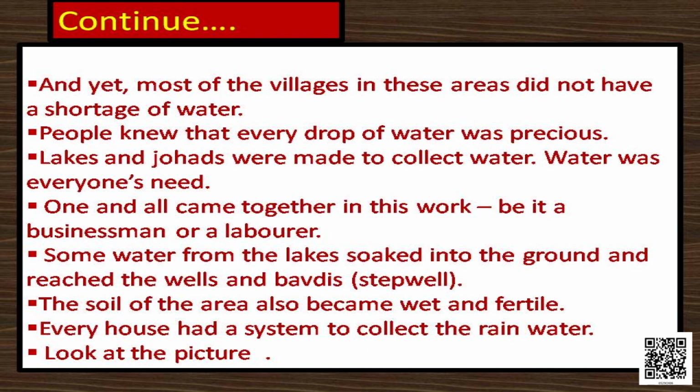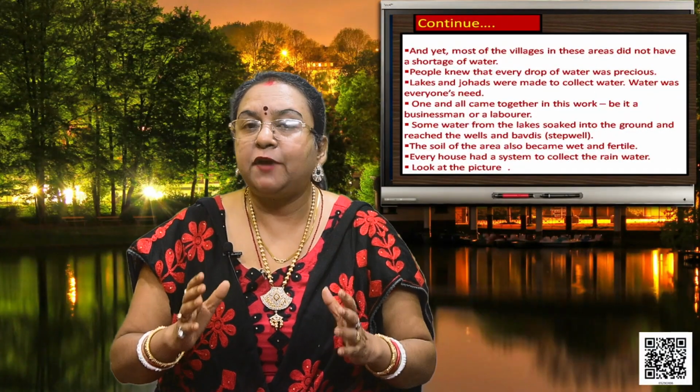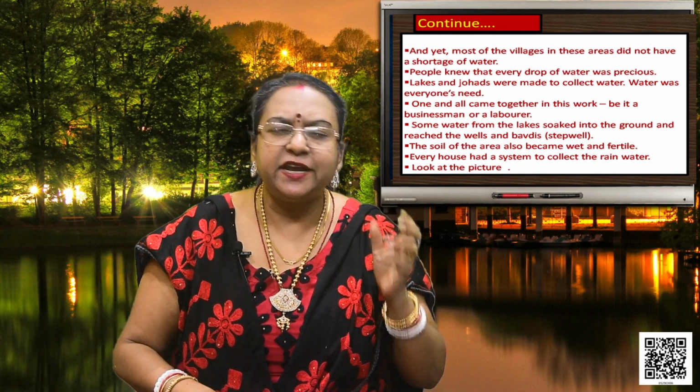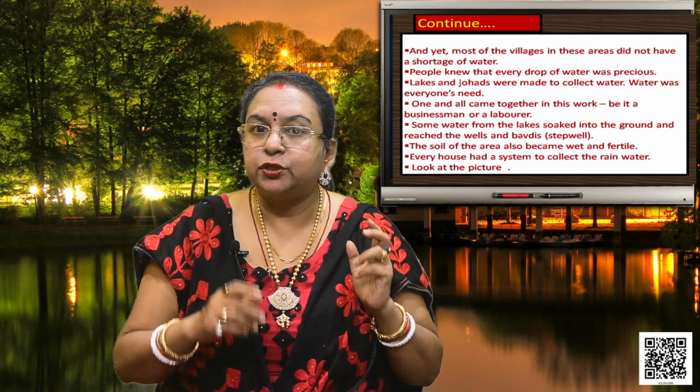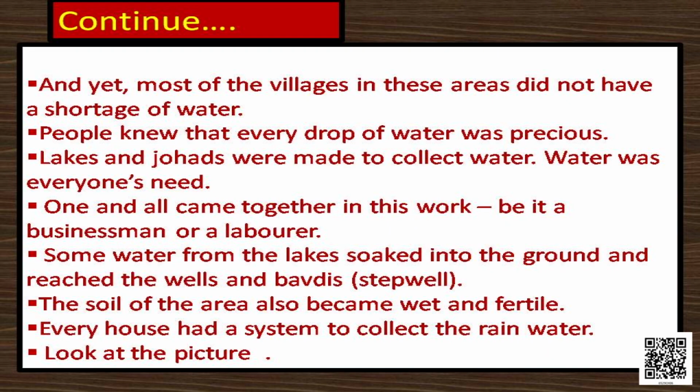Some water from the lakes soaked into the ground and reached the wells and bowdies, the step wells. The soil of the area also became wet and fertile this way. Every house had a system to collect the rainwater. People really had a value for water at that time. That is why there was no shortage of water in spite of the fact that Rajasthan was getting very scanty rainfall, because they collected water through the lakes and step wells and many other ways.